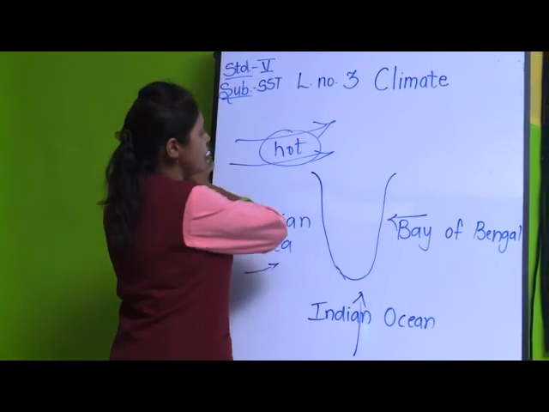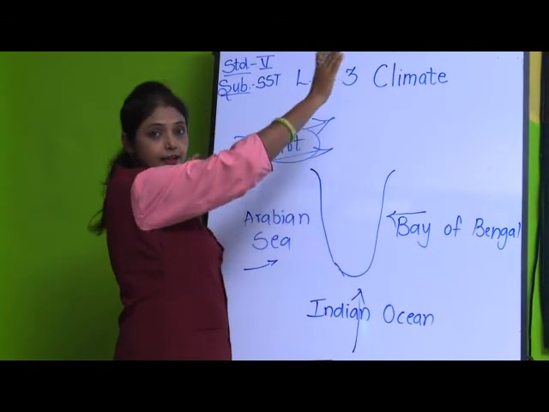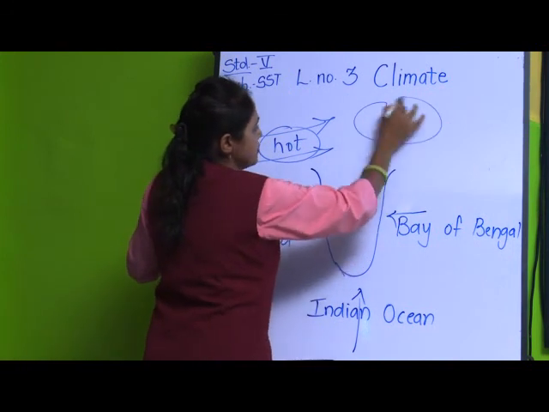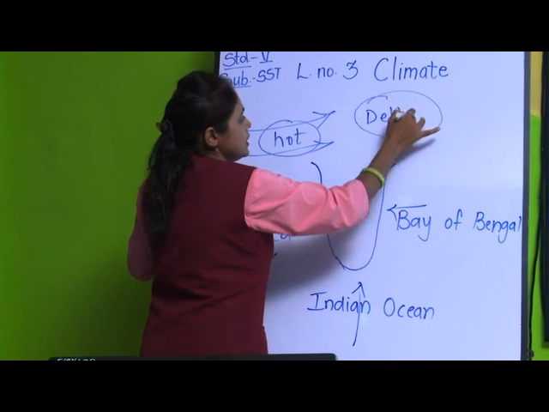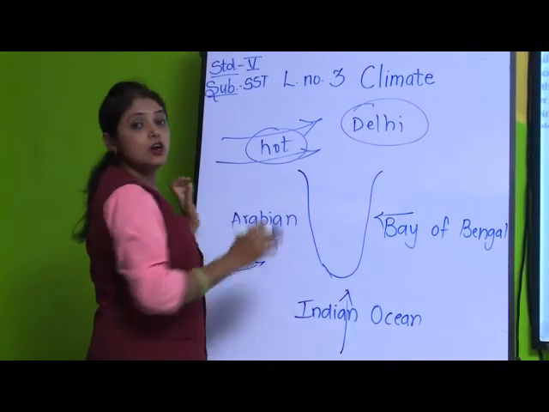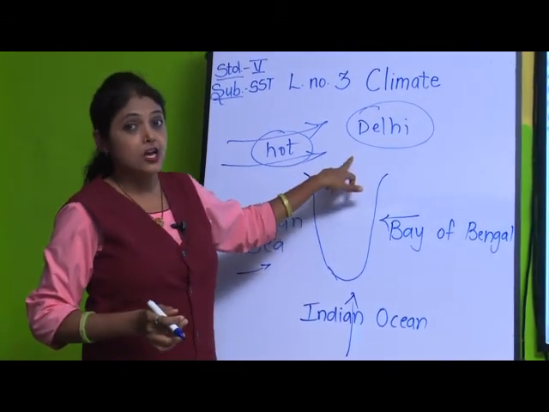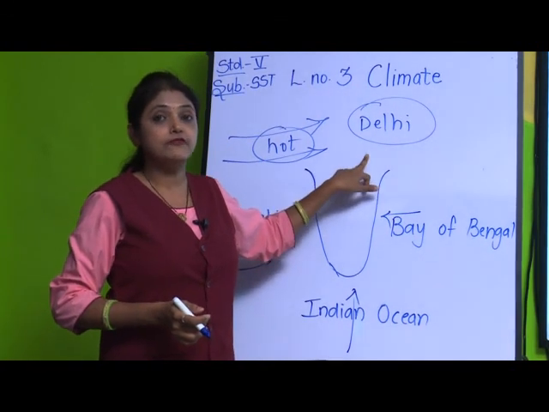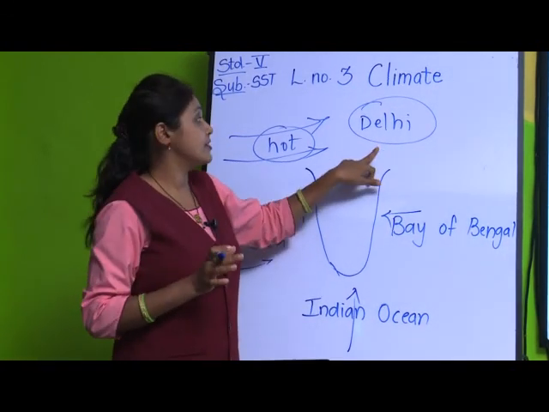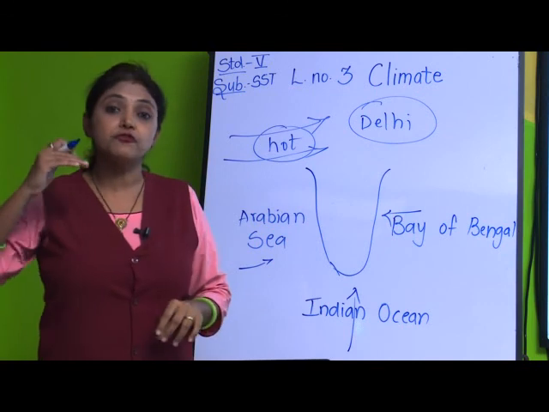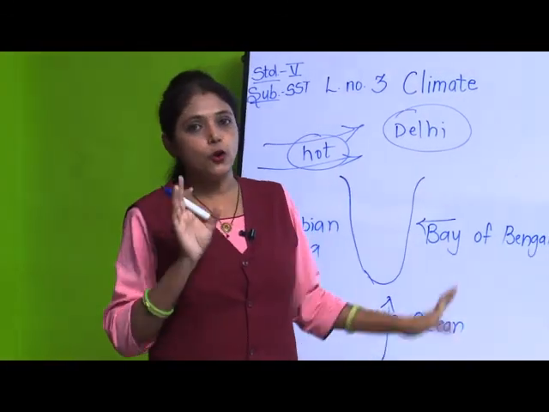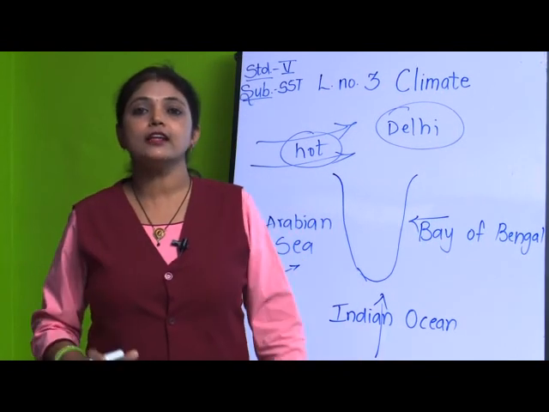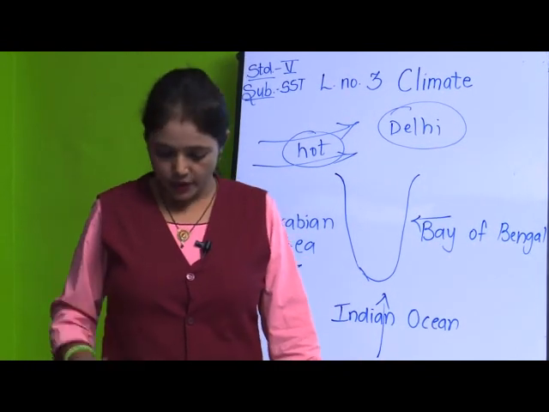So, the wind blows towards this direction, and whichever place is here, like Delhi, gets affected by the wind. In summer you must have heard in the news that Delhi's temperature goes very high. This is because of the winds. So, that is how winds affect the climatic condition.